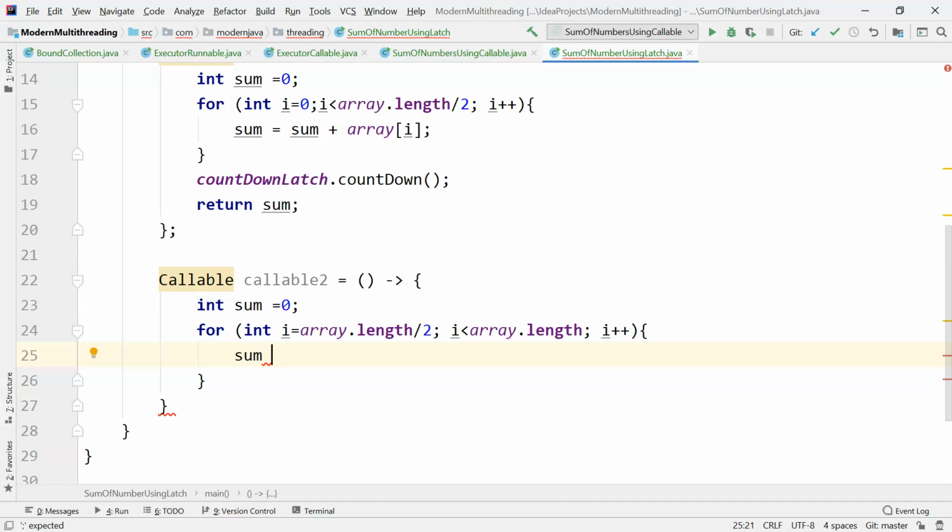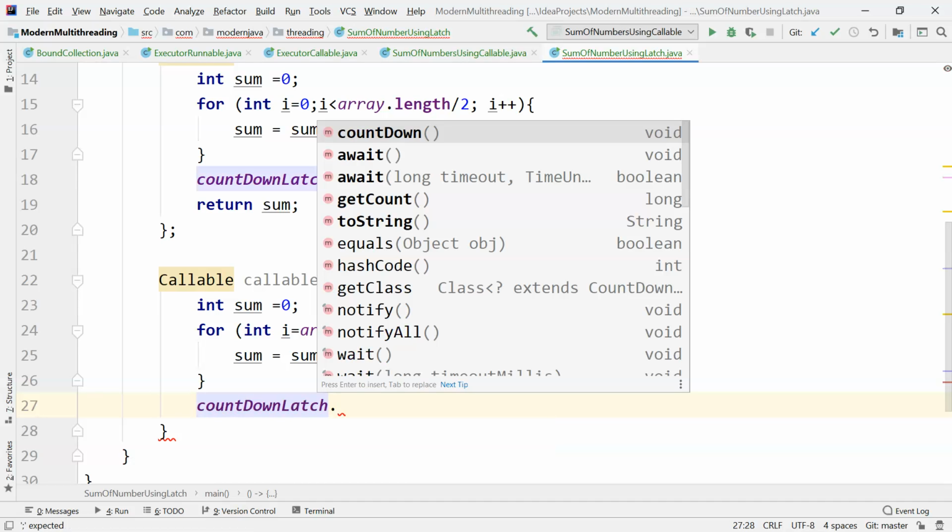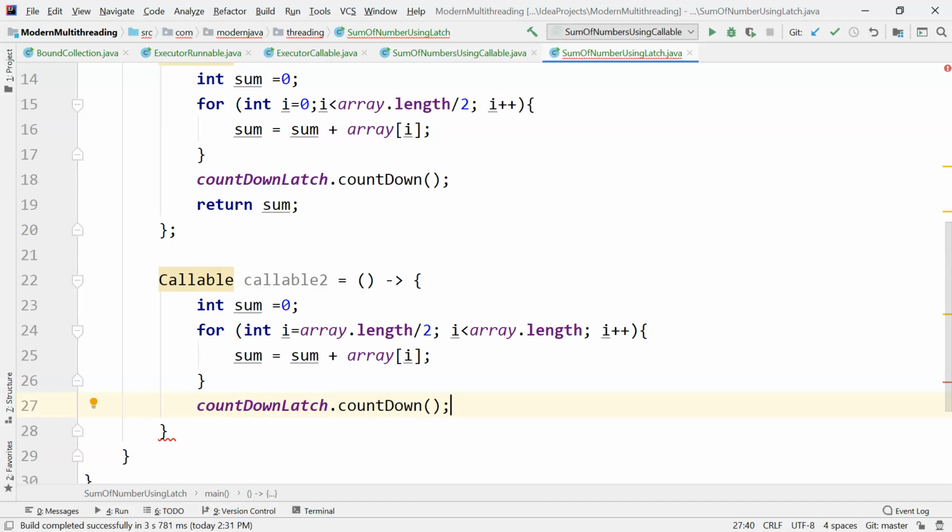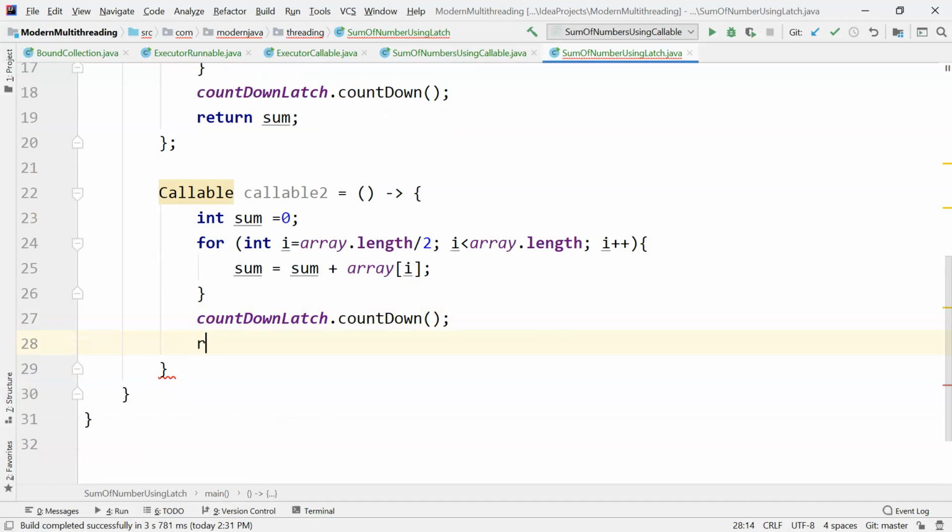Now we'll be adding to the sum variable. Sum is equal to sum plus array of i, and here also we'll be counting down the latch, and return sum.